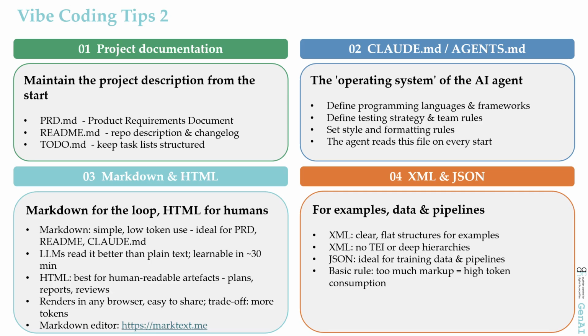The first tips were about how you work. Now it's about what you should feed the AI assistant with. Good documentation in the right file formats. First, project documentation. Keep 3 files maintained from the start. The PRD, the Product Requirements Document, which describes what the software is supposed to do. The README, with the repo description and changelog, and a to-do file for structured task lists.